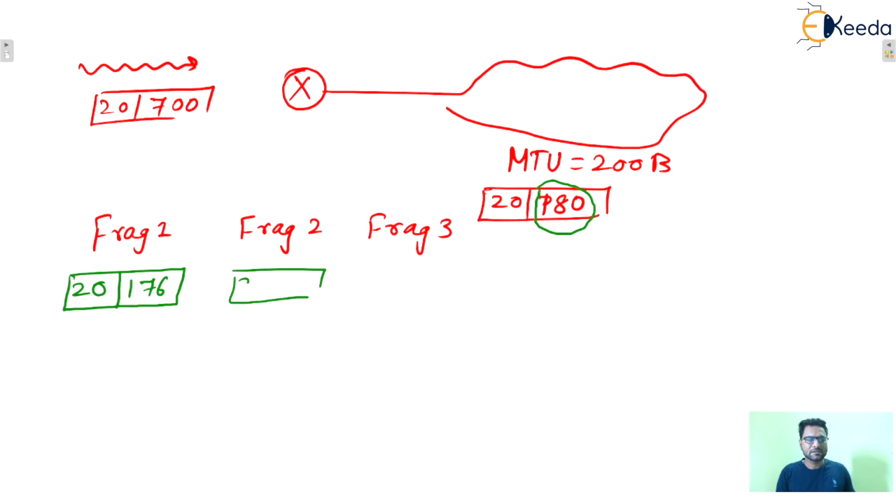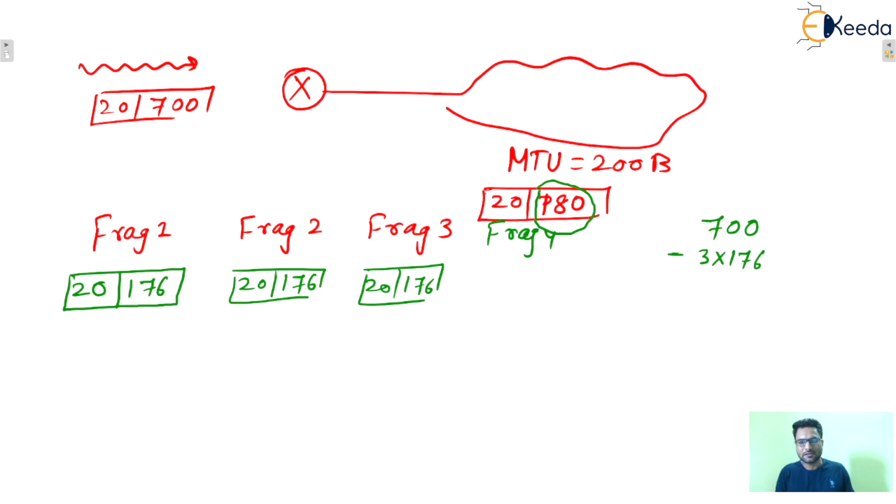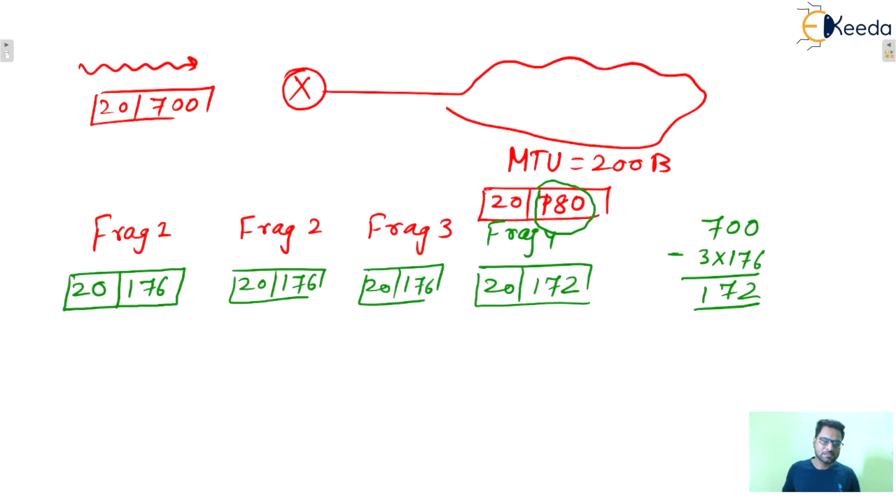In fragment 2, again 176. In fragment 3, again 176. For fragment 4, the total bytes are 700 minus 3 times 176, so this one will be 172. The remaining bytes are 172, so in the last fragment all the remaining bytes, 172, will be there. I hope this is clear to everyone.